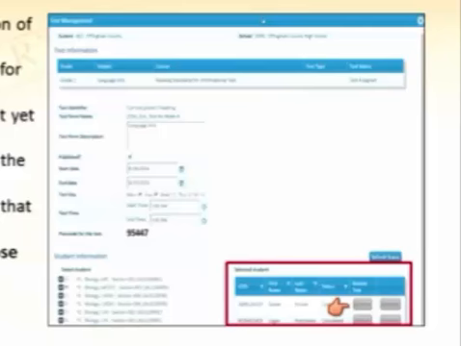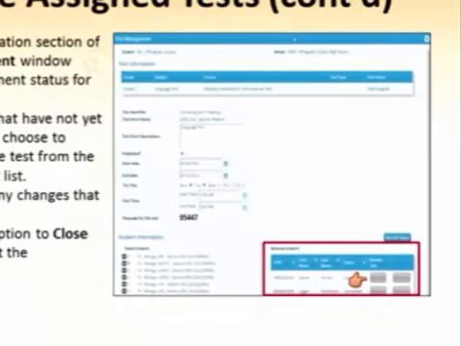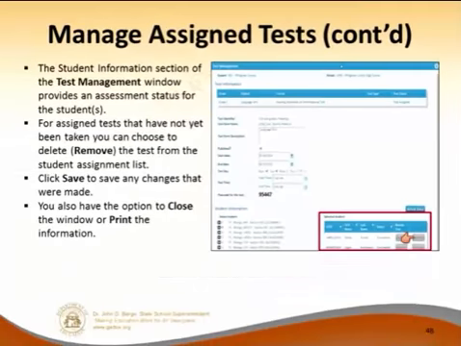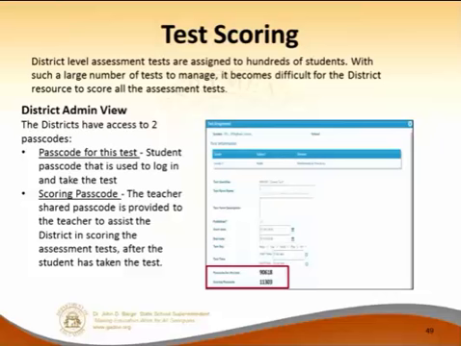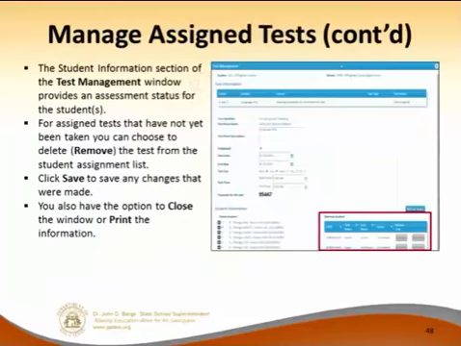When this lights up for review, those are the students whose tests you would grade, because you're reviewing their work. If you are at a district level and you are assigning a test to all your third graders or all your high schoolers or whatever, your window is going to look a little bit different. This is a district administrator view.